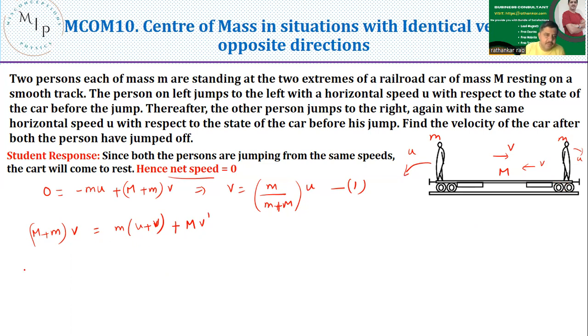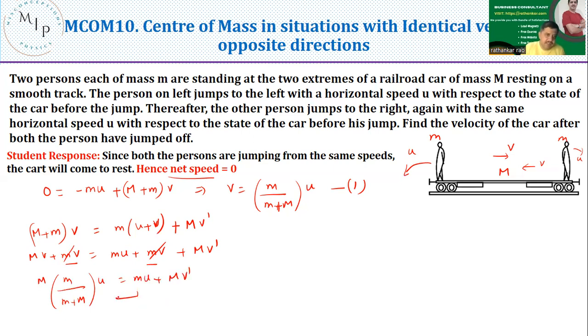Now let us simplify this. mv plus mv is equal to mu plus mv plus mv dash, right? Now you have an mv here, we have an mv here. We'll cancel these two. Now I will write M into, you already know the expression for v, what is v? m divided by M plus m into u, should now be equal to mu plus mv dash.